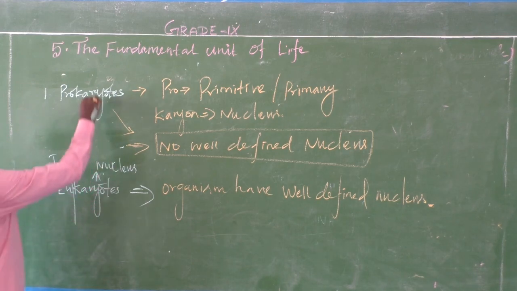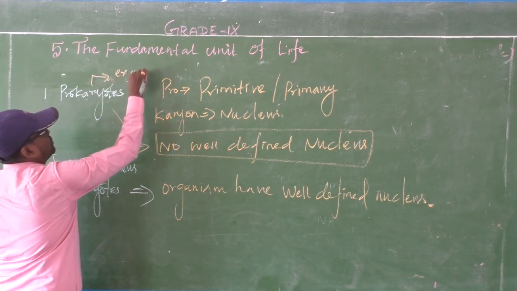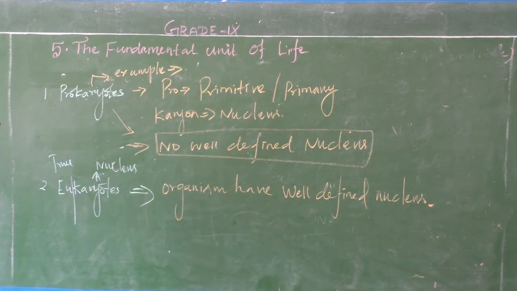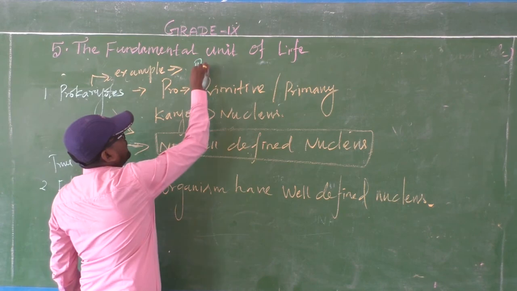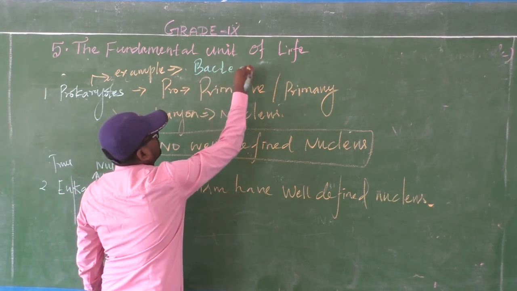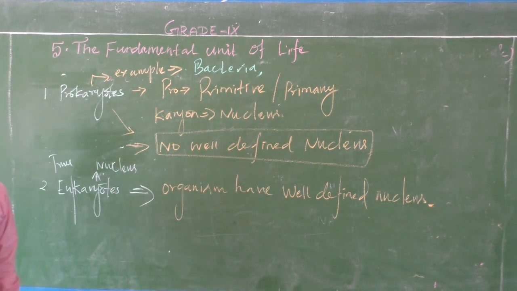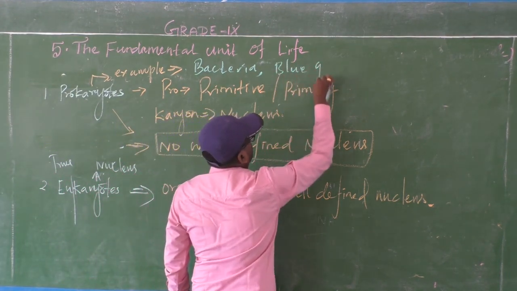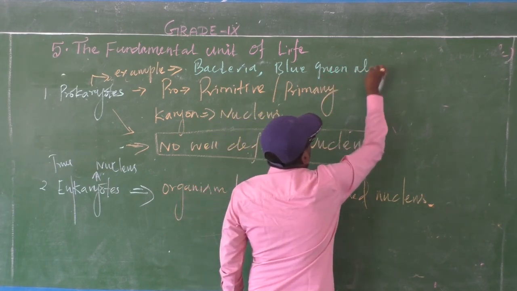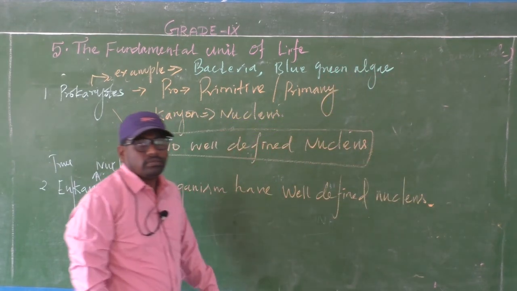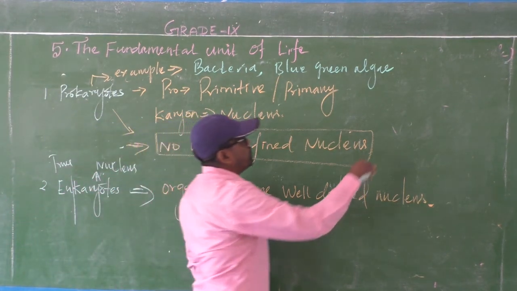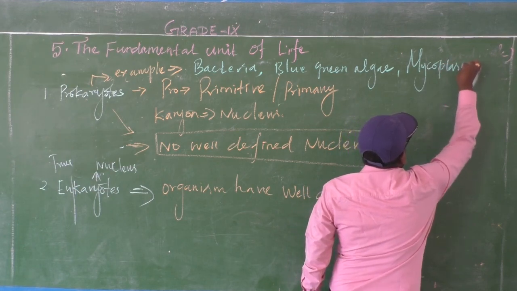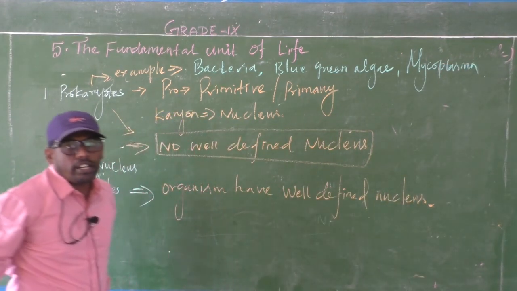Now, examples for the prokaryotes. The first example is bacteria. Bacteria is a common example. Another one is blue-green algae. And mycoplasma, another microorganism.